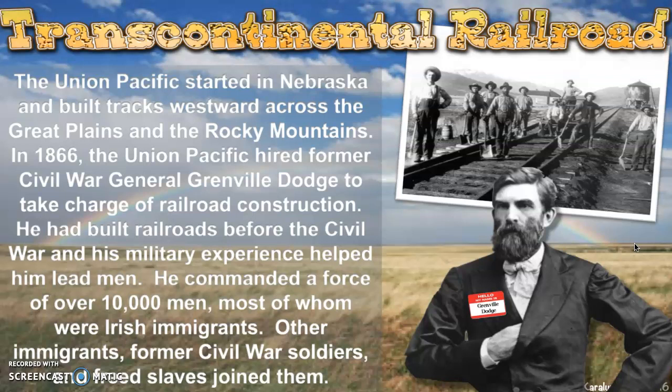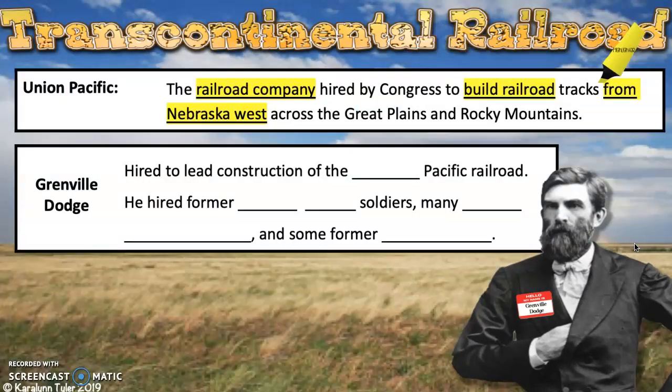There were also other immigrants that took those jobs, but two more huge groups were mainly hired by the Union Pacific to build the railroad: former Civil War soldiers that had fought for both the North and the South, and many freed slaves who didn't want to go back into that whole system of sharecropping that we talked about. This provided them other opportunities.